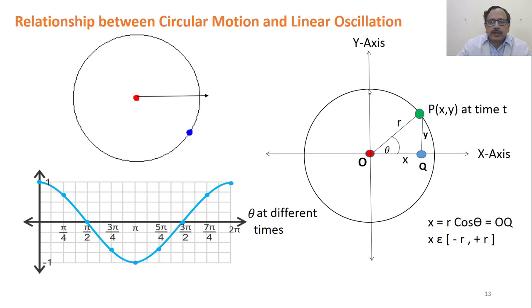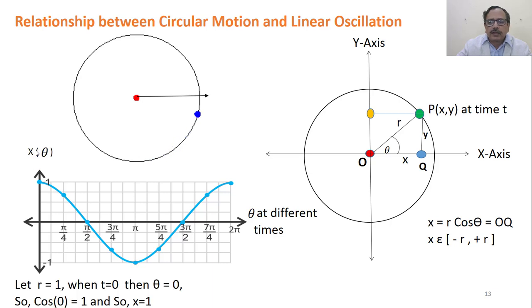When this angle has become 90 degrees, cos 90 is 0, so it has become this point, and so on. Time versus x in angles, if we measure, is this plot. If the radius r is 1, when t is equal to 0, theta is 0 and cos 0 is 1, so x is equal to 1.